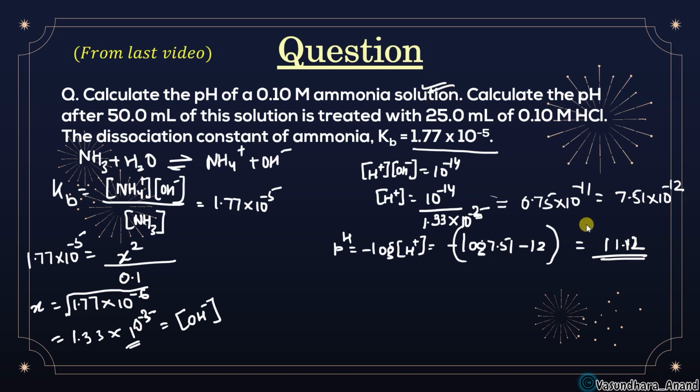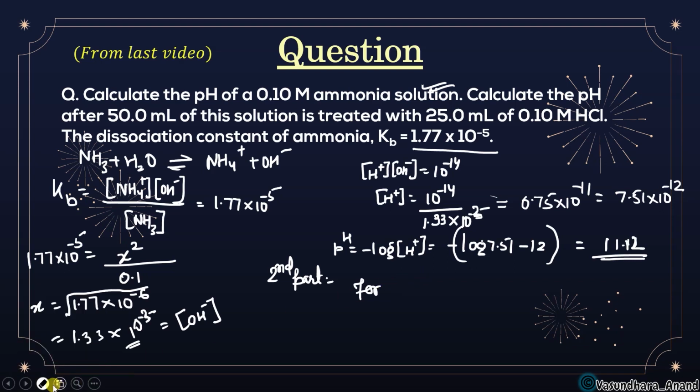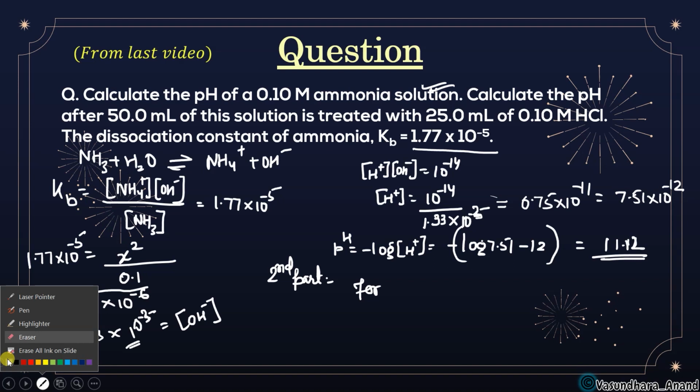Now calculate the pH after 50 ml of this solution is treated with this. So just find how much concentration will be left. On the second way I have told you for the second part, you can do the mental calculation for base.